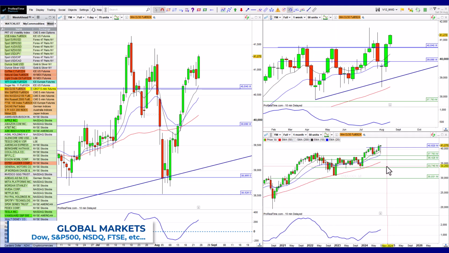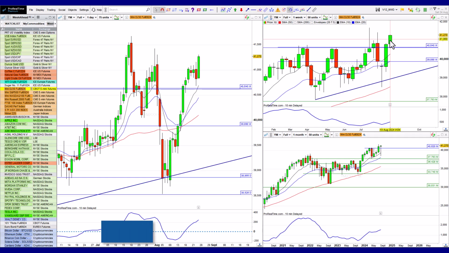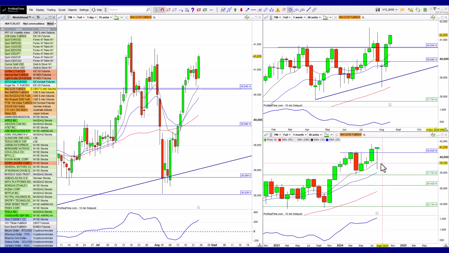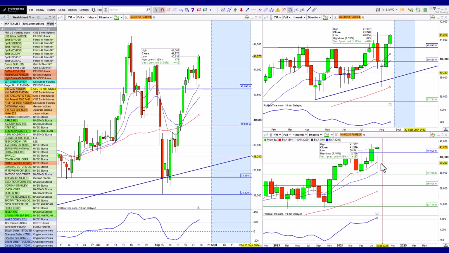Now, moving on to the global indices, relatively strong recovery last week. They continue to push higher. So I've spoken, and I've spoken at length, obviously, about whether I need to be cautious for a bearish September. It's a possibility. Maybe the exception to that is that we're in an election year, and so the markets are continuing to push higher with the expectation that the current administration, or at least the Democrats, are going to maintain or retain their position, or will be voted back in.